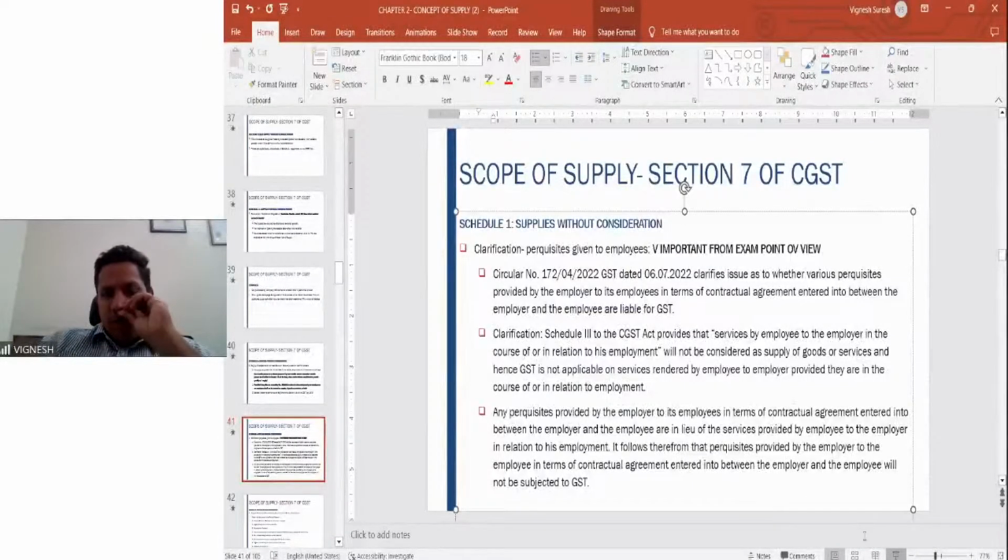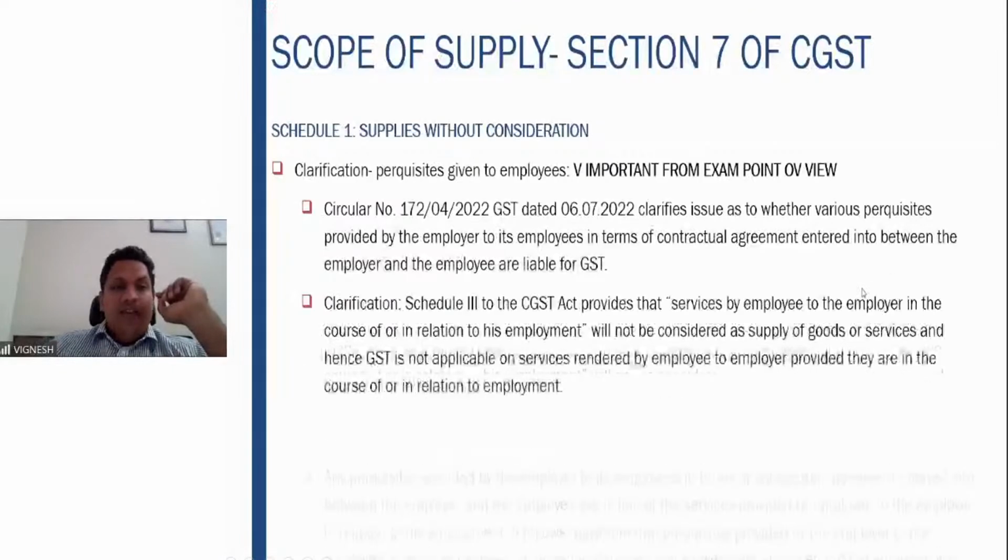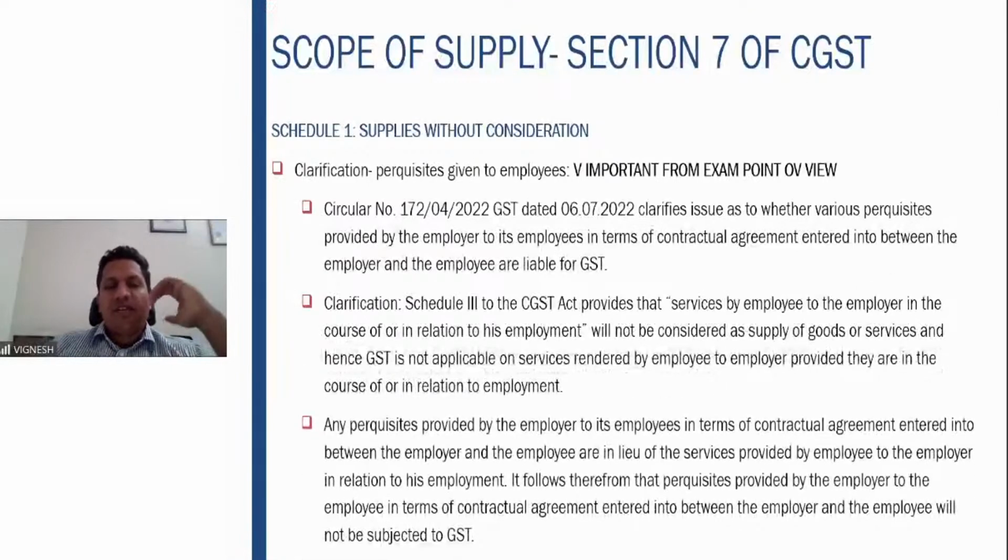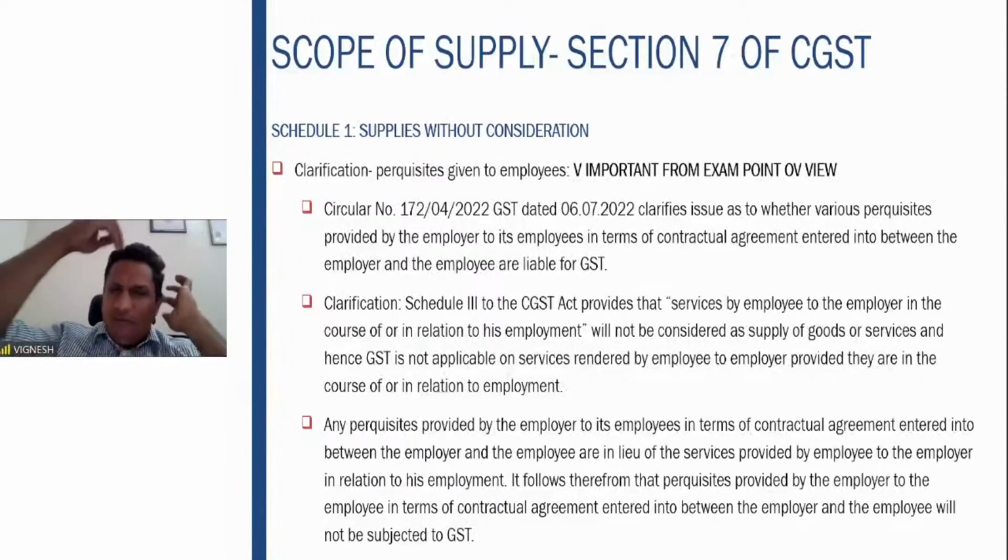Now this is important from the exam point of view. A clarification is given with regard to perquisites given to employees. Apart from the salary in the job agreement, there are some perquisites given to employees. Like, if a high-level employee is there, they give him a car for transport, or they give him accommodation. So that is in the nature of perquisite.